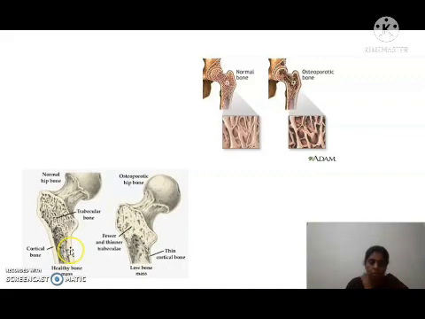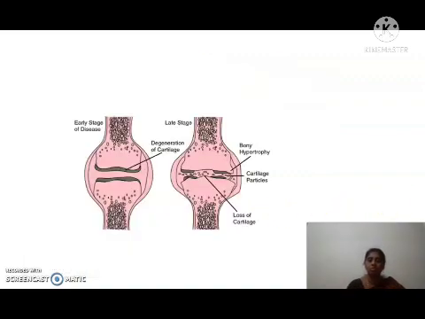In the normal hip bone, you can see the thicker cortical bone. You can see the thickness of the cortical bone here. In this osteoporotic hip bone, you can see the thinner cortical bone. If you compare these two pictures, you can see the difference in the thickness of the cortical bone, and here you can see fewer and thinner trabecular bone. In this picture the bone is thicker, but here it is fewer and thinner. So this is the difference between normal bone and osteoporotic bone.